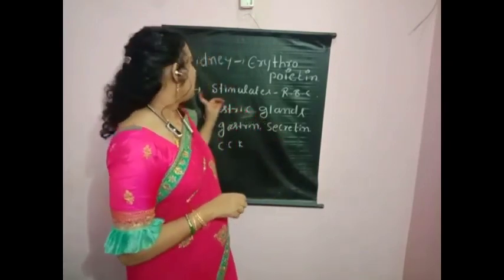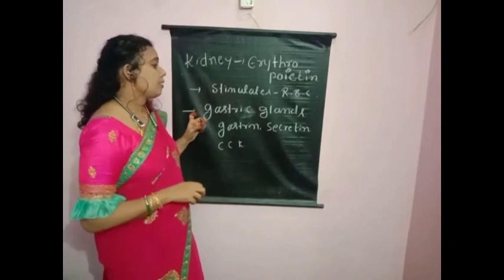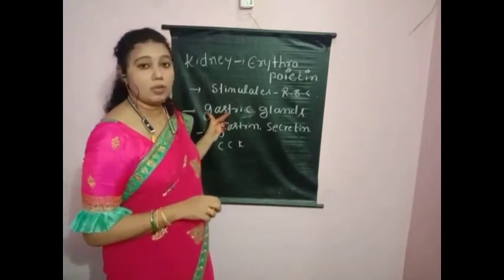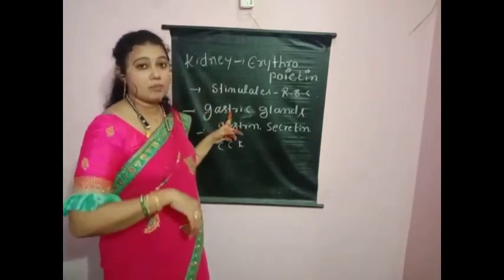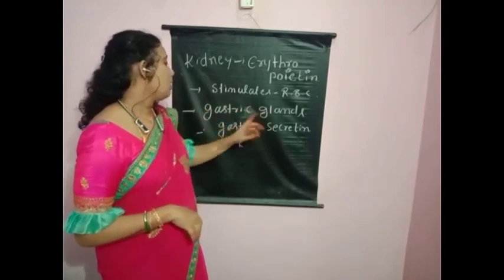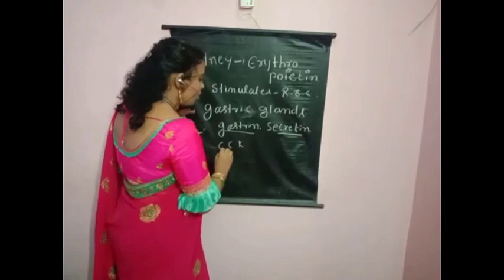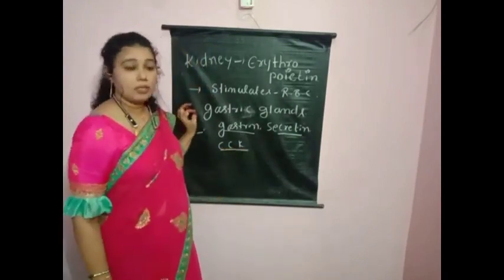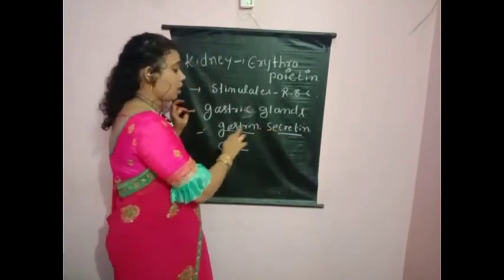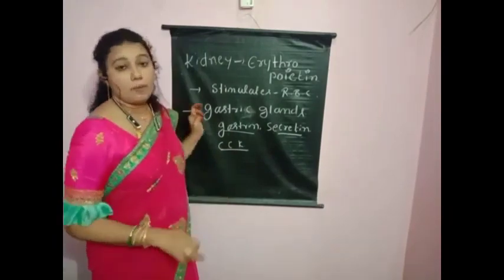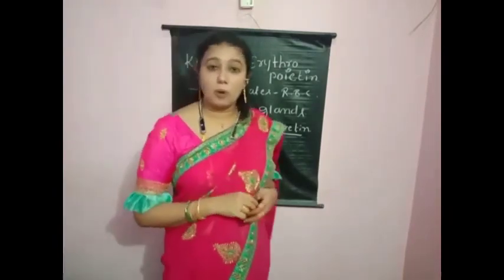Another set is the gastric glands. Already we know gastric in the digestive system, and gastric glands also secrete some hormones: gastrin, secretin, cholecystokinin. These hormones are helpful during the digestion process.